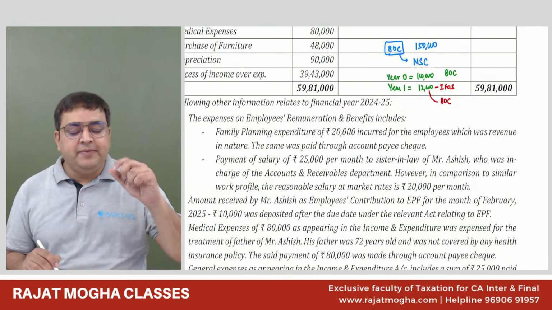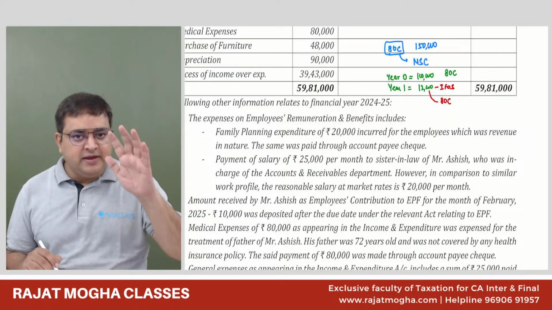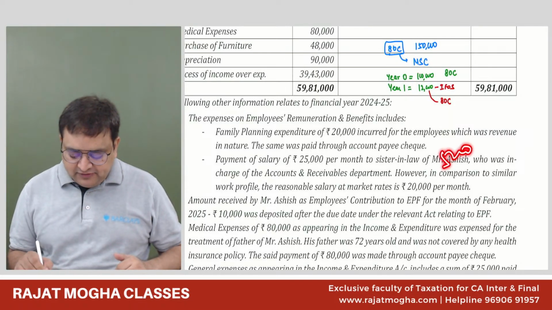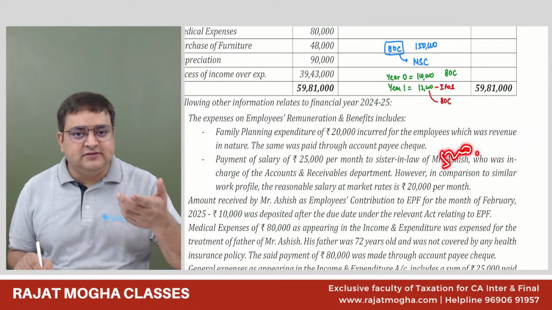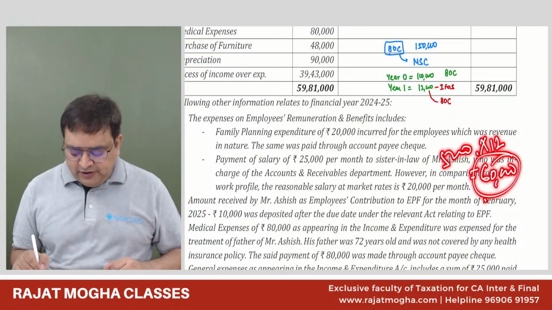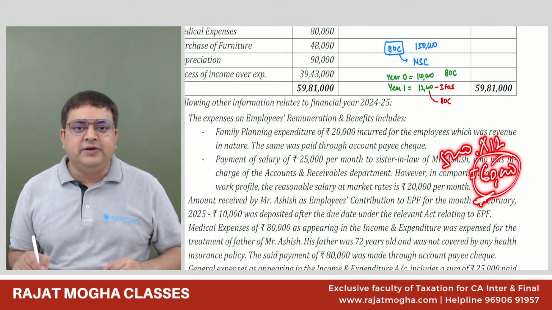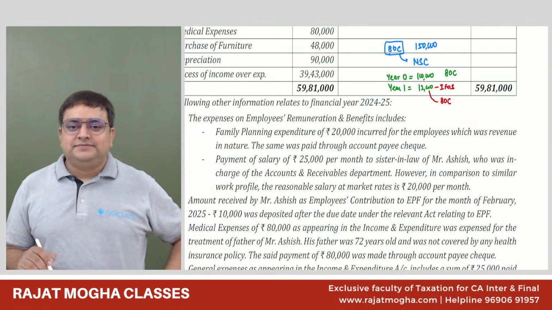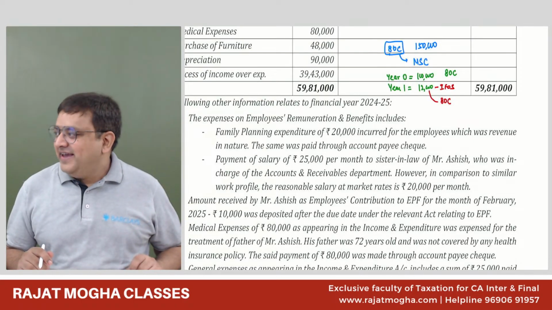So how much are we paying in excess of fair market value? We are paying 5,000 per month in excess of fair market value. 5,000 into 12, 60,000 we are paying extra in a year. What will you do of 60,000 rupees? He is a related person, I think. Not so.